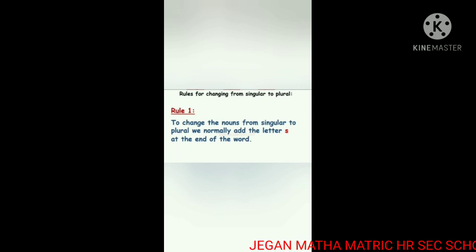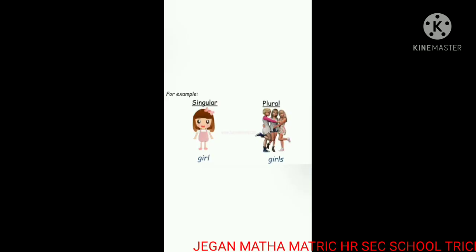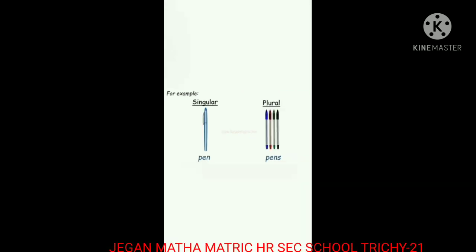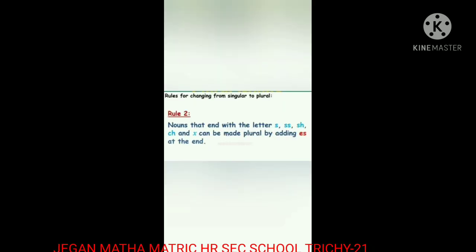Rule 1. To change the nouns from singular to plural, we normally add the letter S at the end of the word. For example, singular, plural: girl, girls. Ball, balls. The other one, pen, pens. Add S.